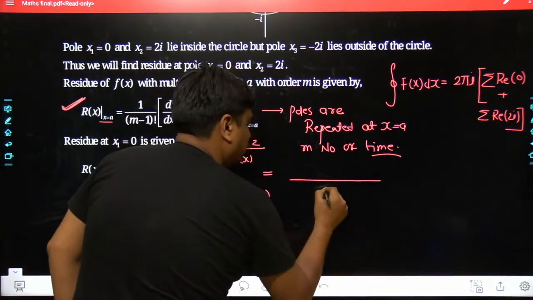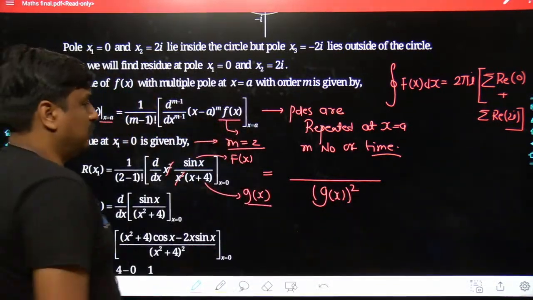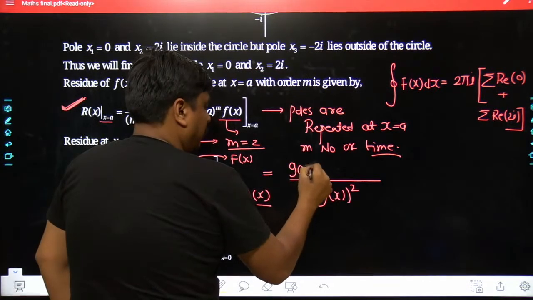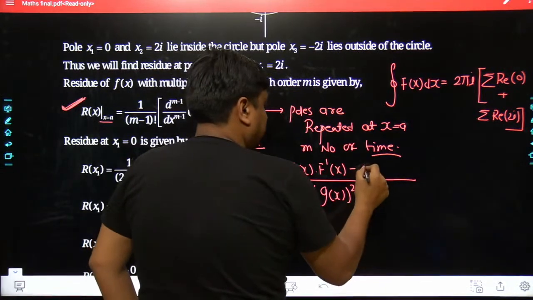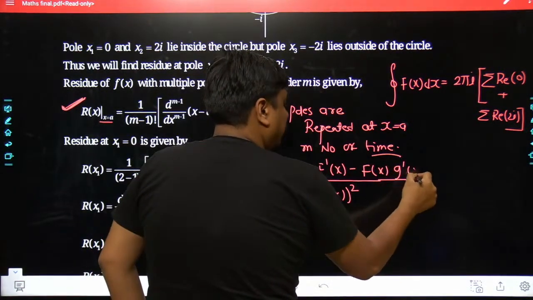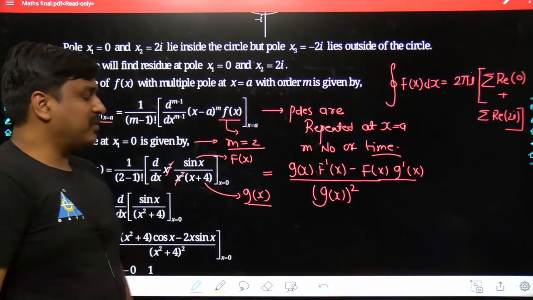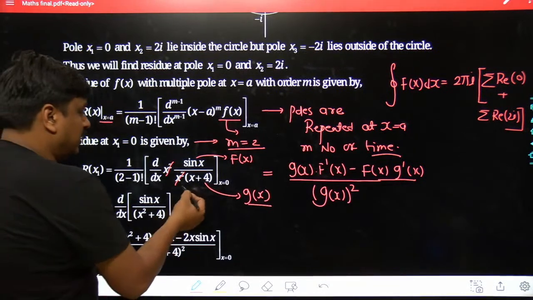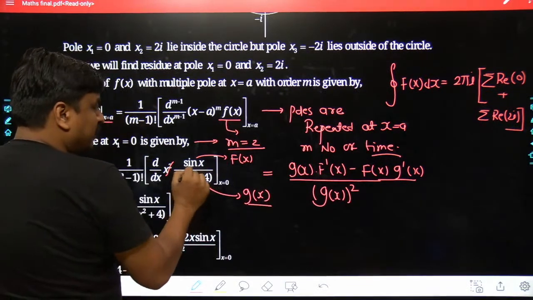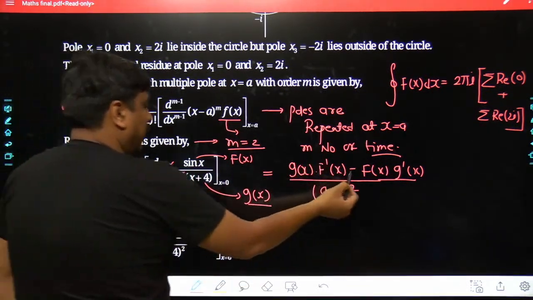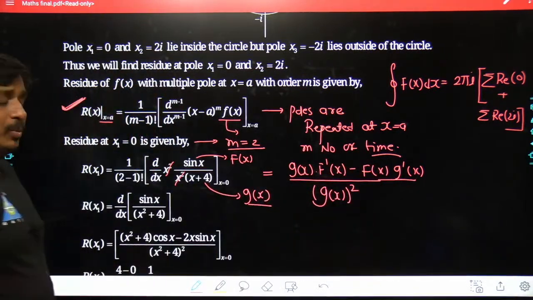May I know what the differentiation used to be? There would be the square of the denominator. The denominator would come as it is, there would be a differentiation of the numerator, and now the reversal process takes place. The f(x) would remain as it is, there would be a differentiation of the denominator. Till this point, probably everything must be clear to all of us. So what happens? The x plus 4 would become (x plus 4) square. Next, x plus 4 would come as it is. There would be a differentiation on sin x, which would become cos x. Minus sin x would be repeated as it is. There would be a differentiation of x plus 4, which would be simply 1.